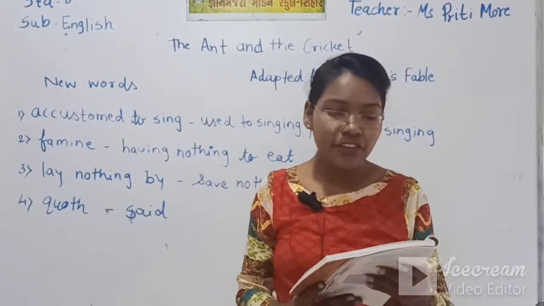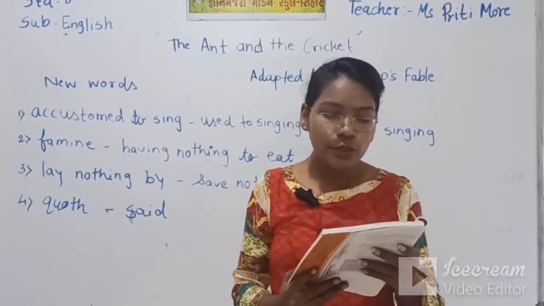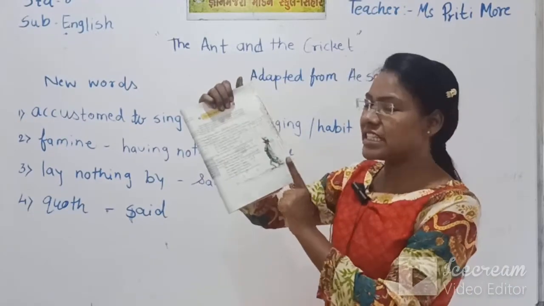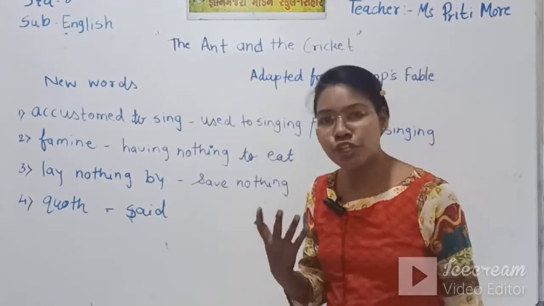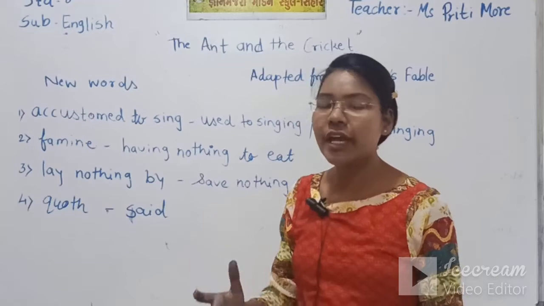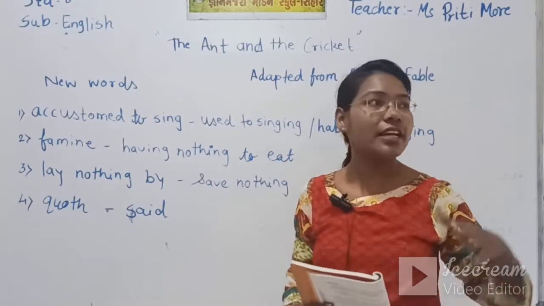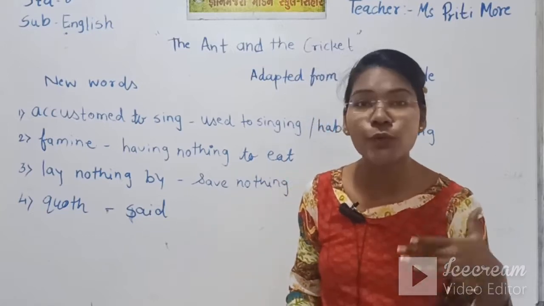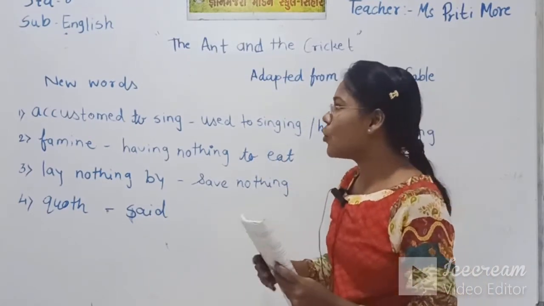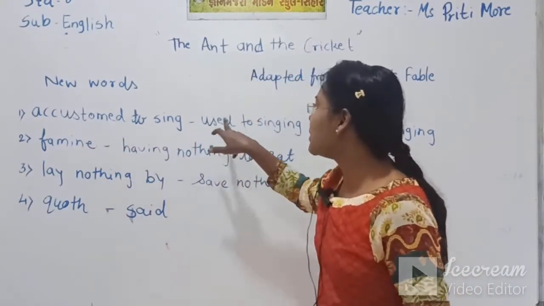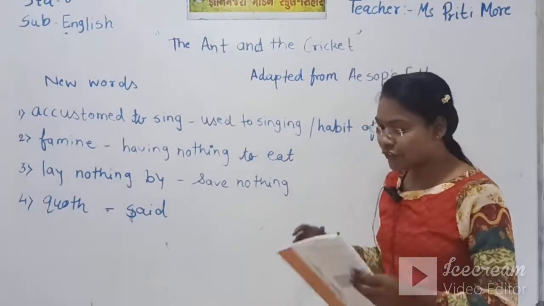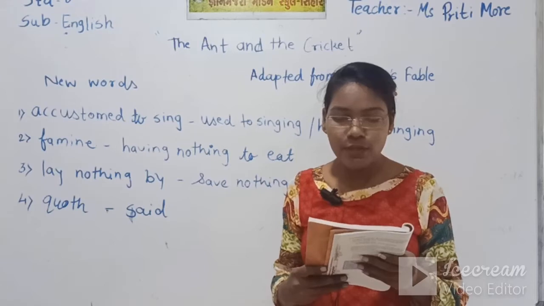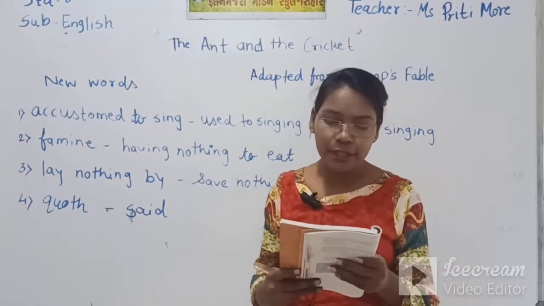A silly young cricket accustomed to sing. There was a cricket, an insect, and he was habitual in singing songs. Every day he just sang, flying here or there, because he loved to sing. Through the warm sunny months of gay summer and spring.